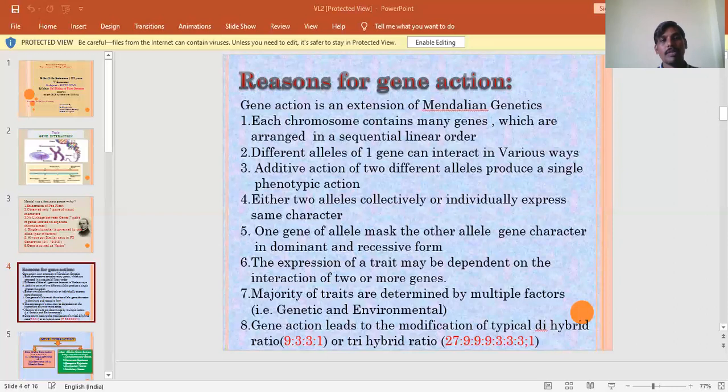The best example is Lathyrus odoratus. This plant produces two types of flowers. One type of flower appears in purple color, another one is white color. Bateson and Punnett, both scientists, conducted hybridization experiments on Lathyrus odoratus. They proved that the complementary genes are present on the chromosomes. So, for example, how is the color imparted to the flowers?